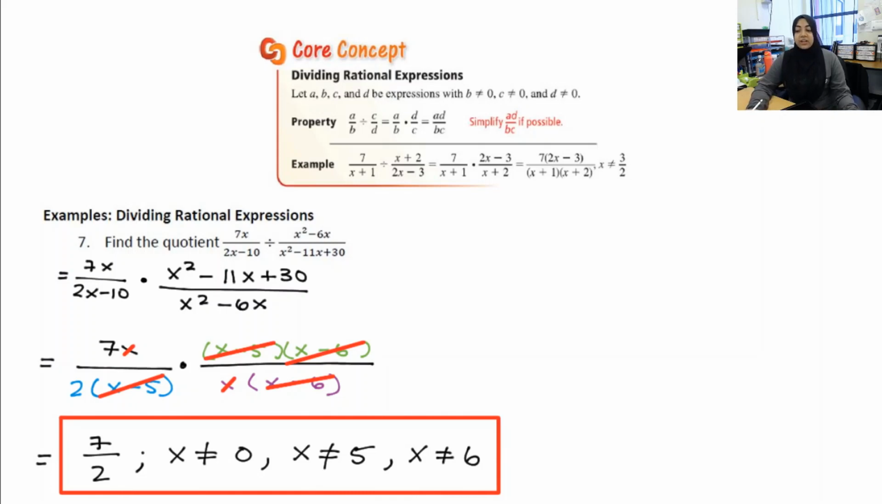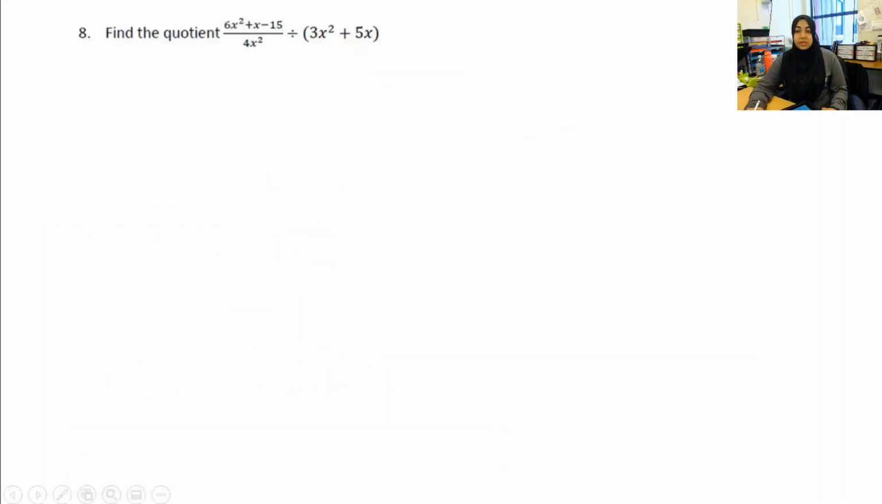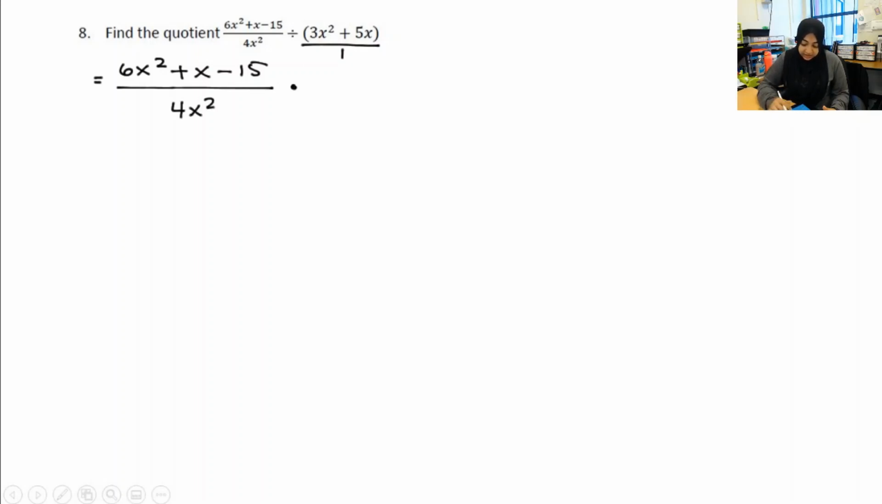All right, let's do one final example. And this time you're going to have to factor something where the a value is not 1. I couldn't let you go without one of those. So it says find the quotient, 6x squared plus x minus 15 over 4x squared divided by 3x squared plus 5x. Again, I'm going to make sure that I create that denominator of 1. And now I'm going to rewrite it as the product of 6x squared plus x minus 15 divided by 4x squared times 1 over 3x squared plus 5x.